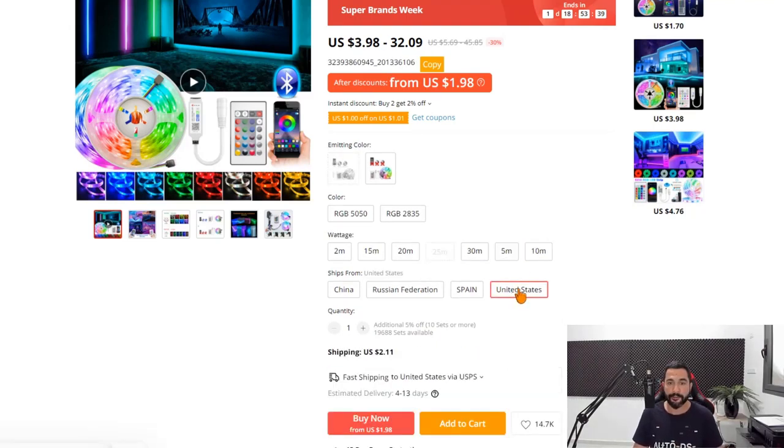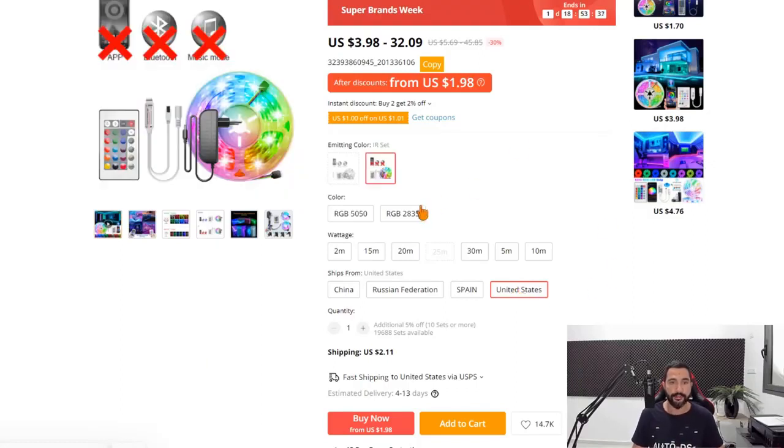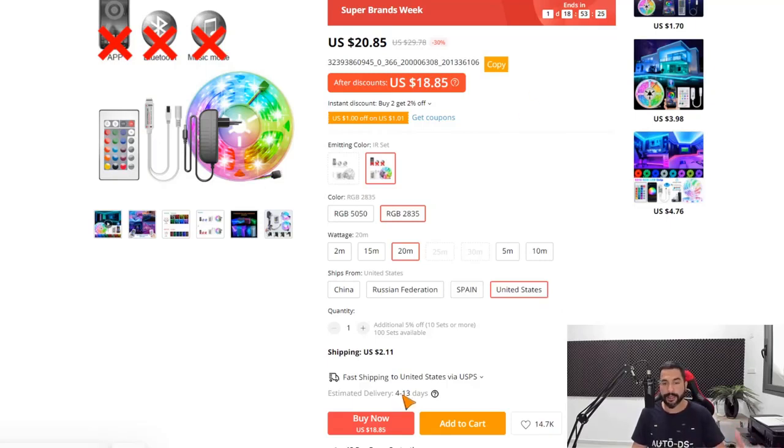So for this example, if I would choose the US warehouse, choose my variation, choose my color, choose my wattage, I'll get my final price. Estimated delivery time should take about a week, and it will be with USPS, which means real tracking information that eBay will be able to track and confirm that the product arrived at its destination to your buyer. So keep in mind that there are multiple warehouses. You need to choose the right one for your customers.